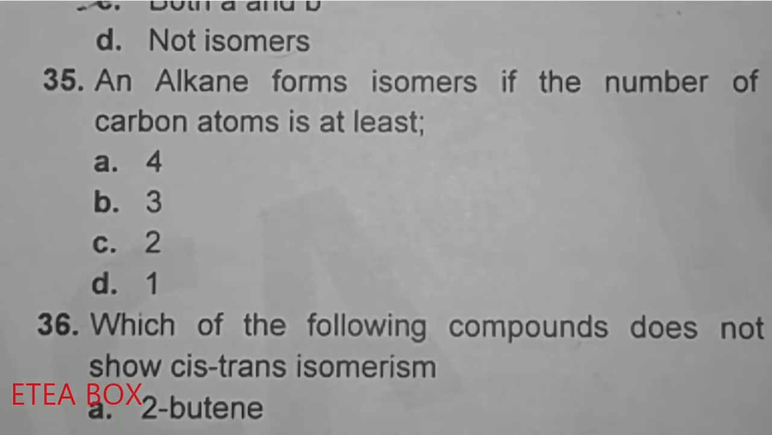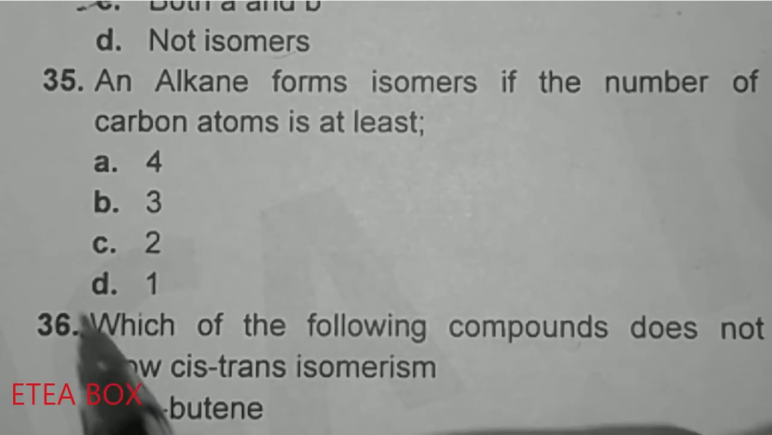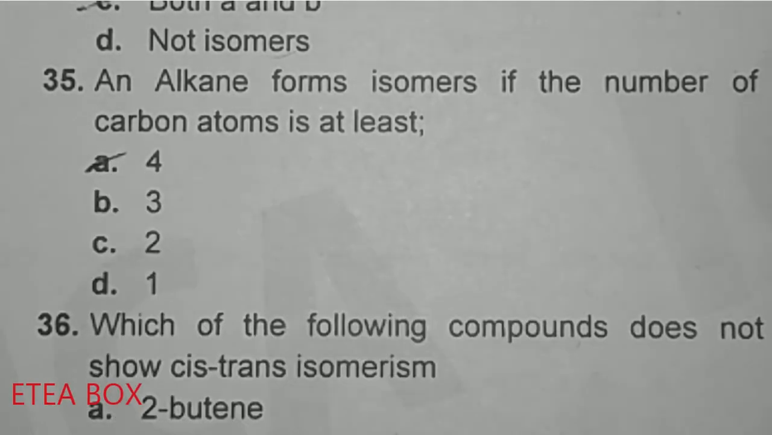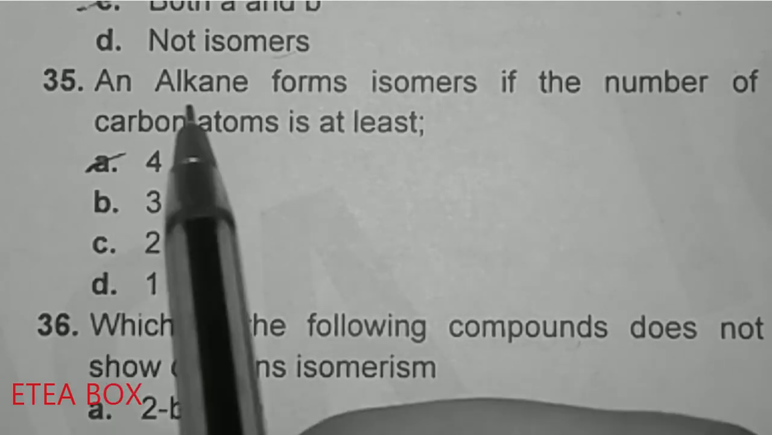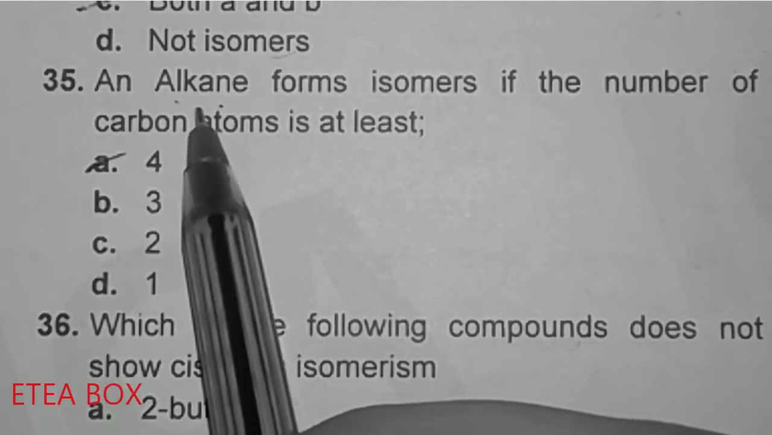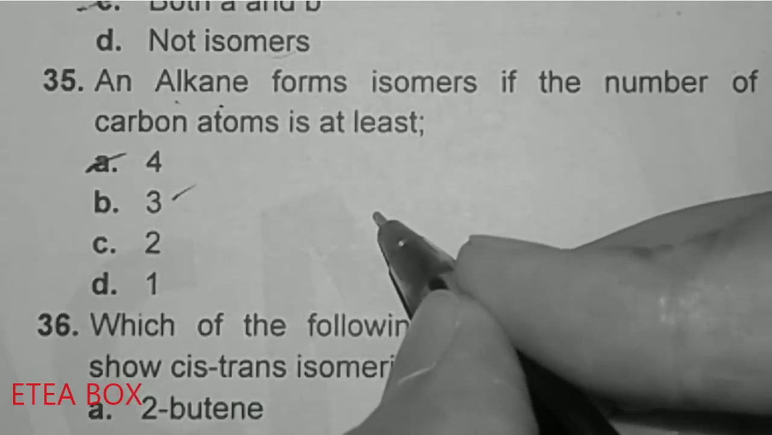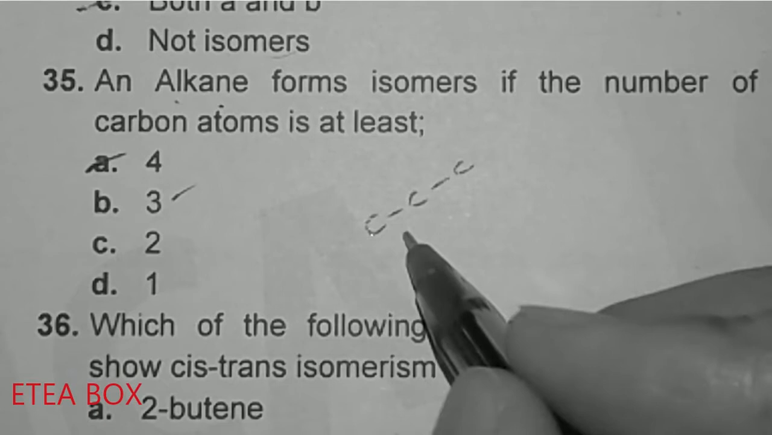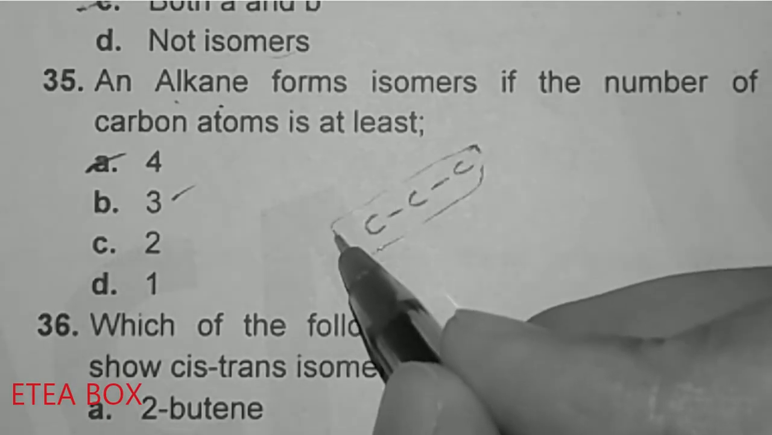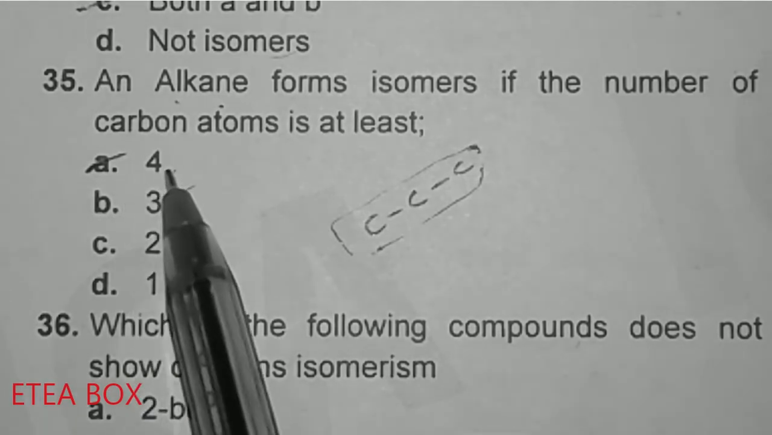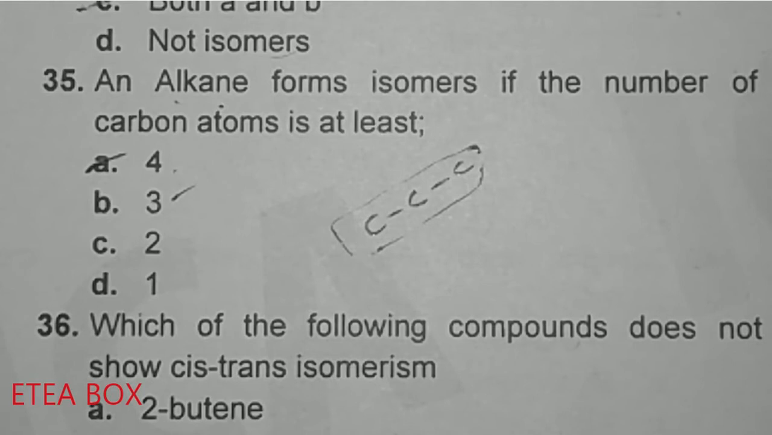35. Alkanes form isomers if the number of carbon atoms is at least 4. So 4 carbon atoms form isomers. They are talking about straight chain alkane. Let's suppose we take propane, C, C and C. Here there is only one structure for propane, so it means that propane does not show isomerism, only butane and higher alkanes show isomerism.